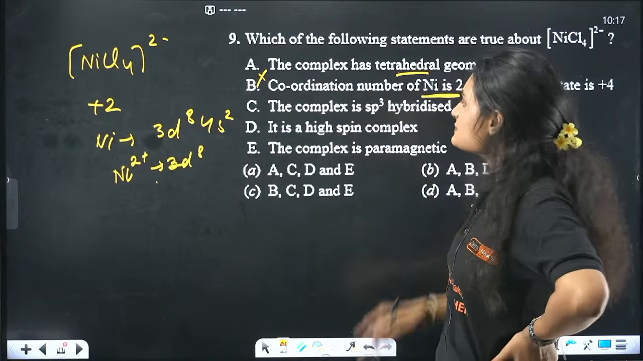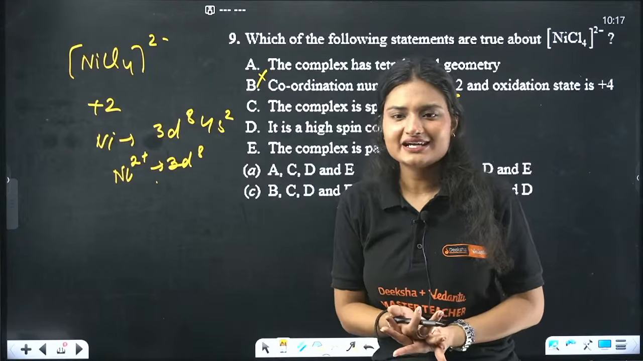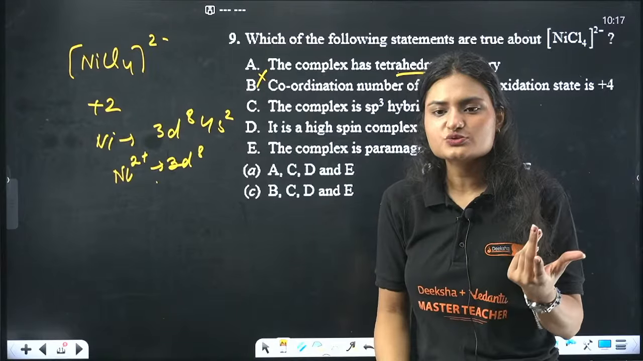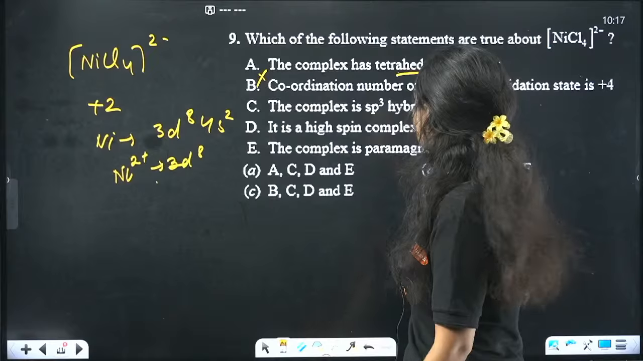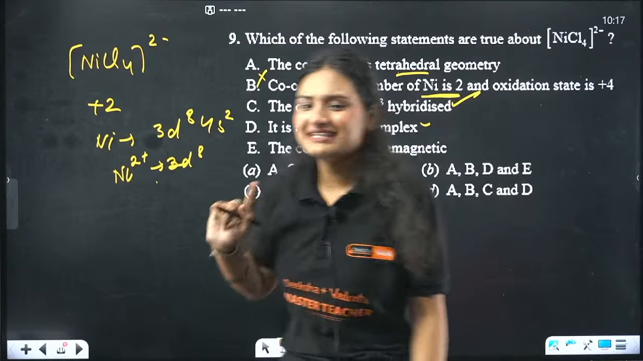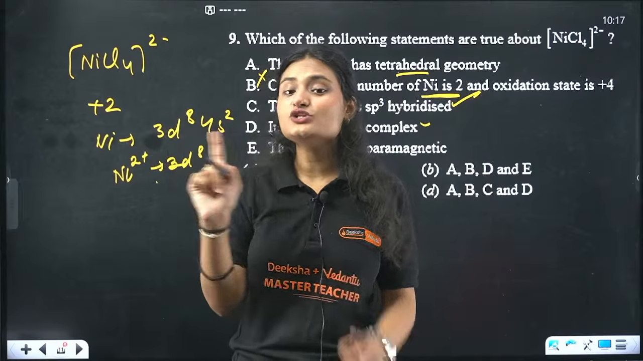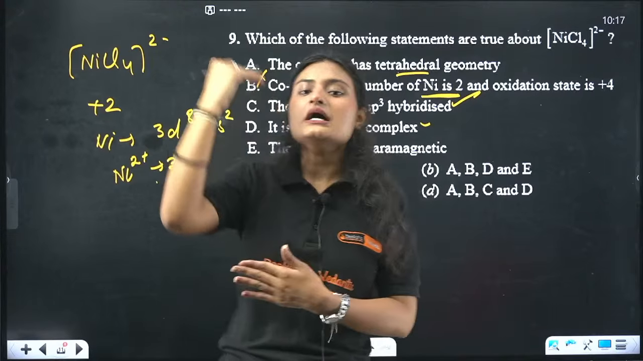The complex is sp3 hybridized. Yes, when we have tetrahedral geometry, it will be sp3 hybridized, right? Because for tetrahedral, the hybridization is sp3. Correct. High spin complex, yes, because Cl is a weak field ligand, and weak field ligands do not form low spin complexes, they form high spin complexes.